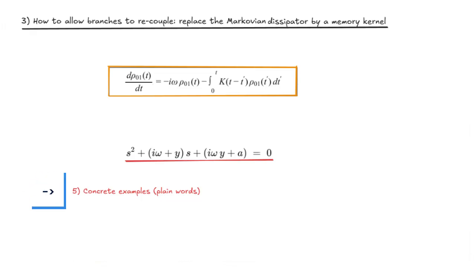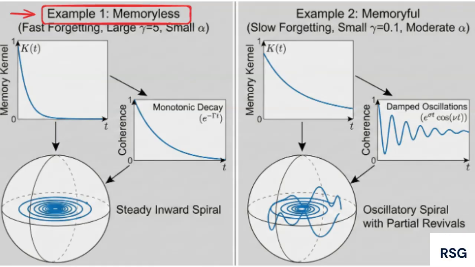5. Concrete examples, plain words. Example 1, memoryless. Set y equals 5, fast forgetting, and small a. The two roots are real and negative. Coherence decays roughly like a single exponential e raised to the power of negative capital gamma times t. Bloch vector spirals steadily inward.